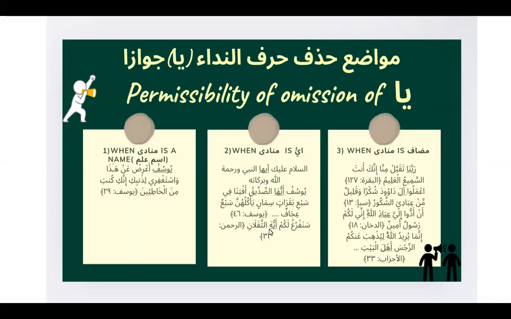The third case where you will see that there is no ya harf nida before munada, is when munada is mudaf, and you find very many examples of that in Quran. The first one being Rabbana taqabbal minna innaka antas samiul alim. So here Rabbana, word Rabba, is a munada. It is also a mudaf, so it is permissible for ya to be omitted here.